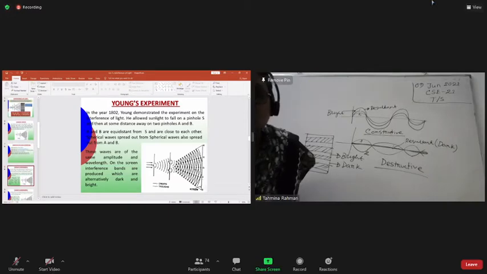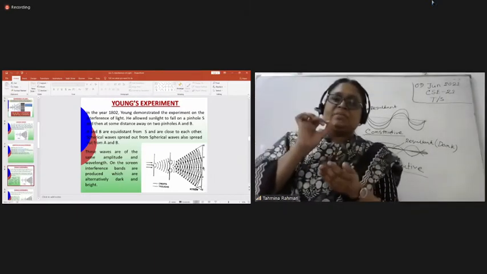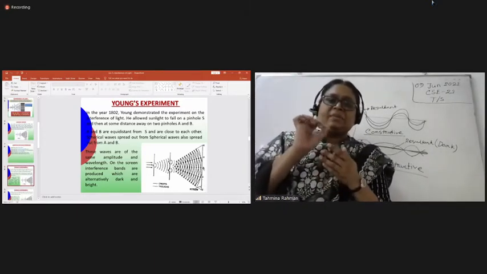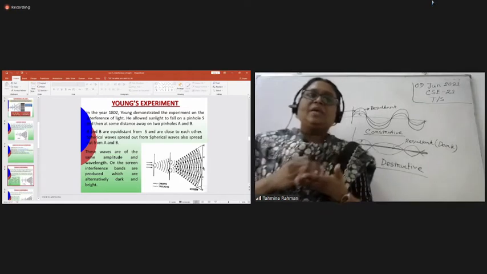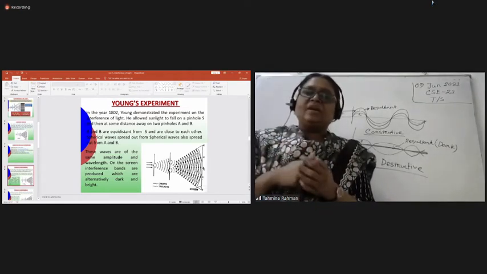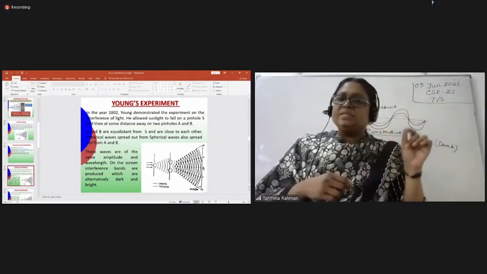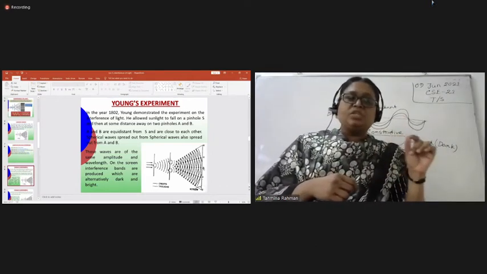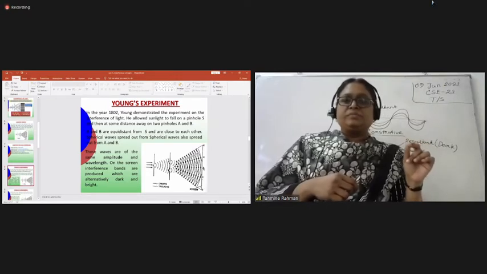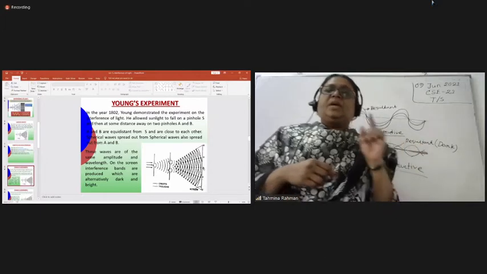Now look at point G. See on the screen, the point is G. It is just at the middle. Now tell me, from point G, is source A near, or is source B near? Which one? Ma'am, same distance. Good.